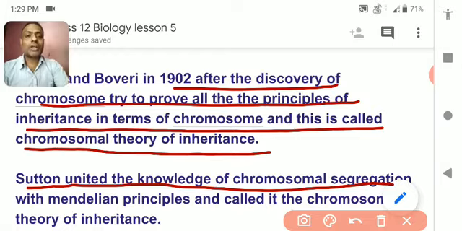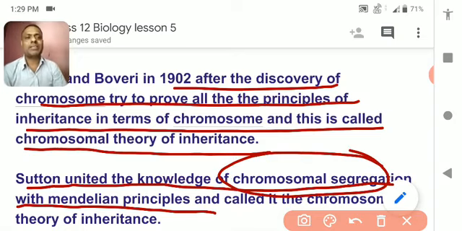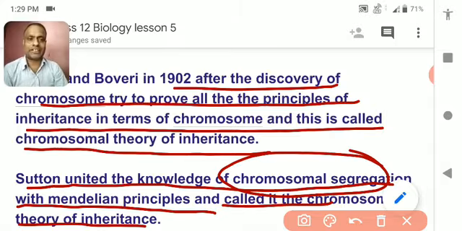Understood? So the Mendelian principle was proved by him on the basis of chromosomal segregation, and this theory is called the chromosomal theory of inheritance. Sutton and Boveri both proved all the Mendelian principles on the basis of chromosomes.